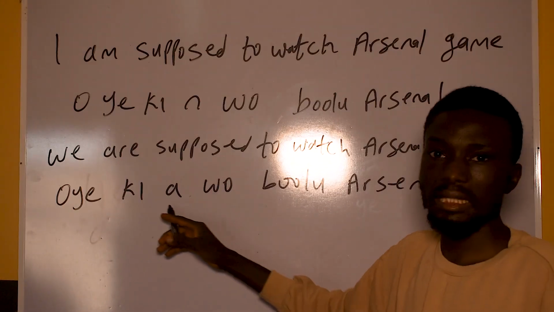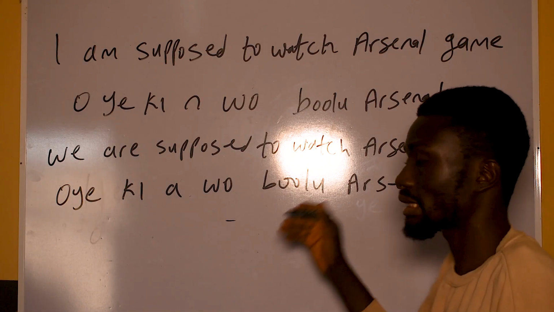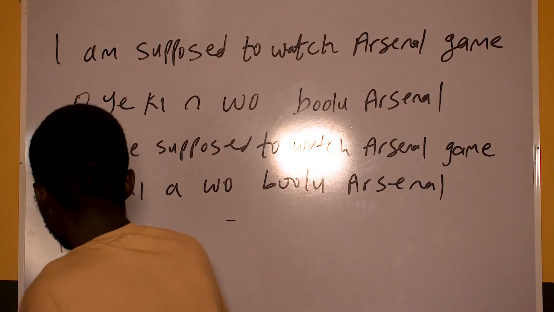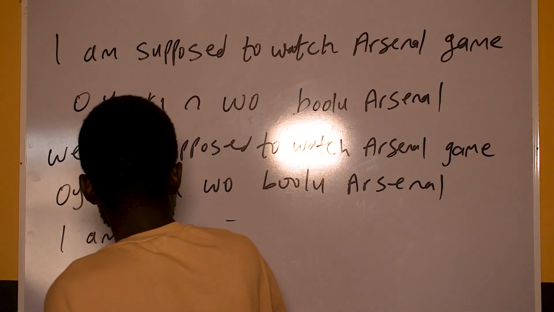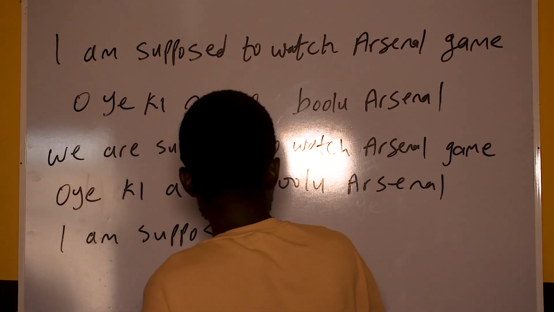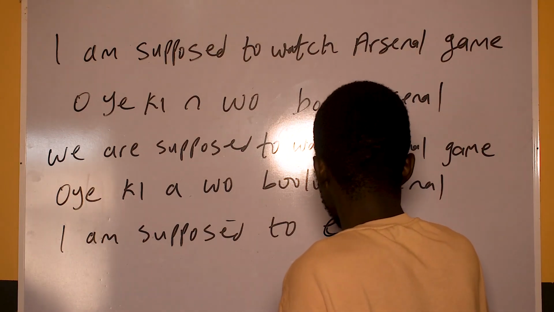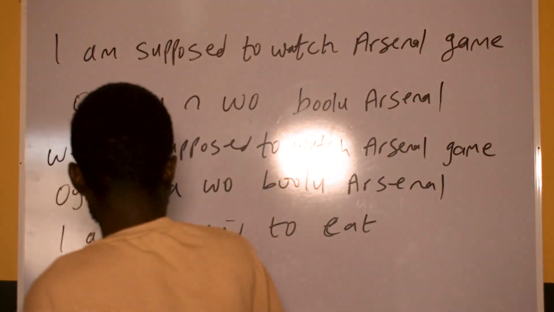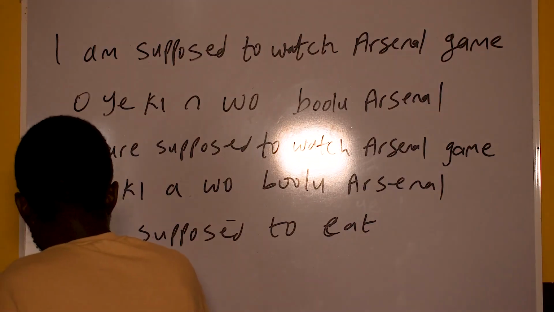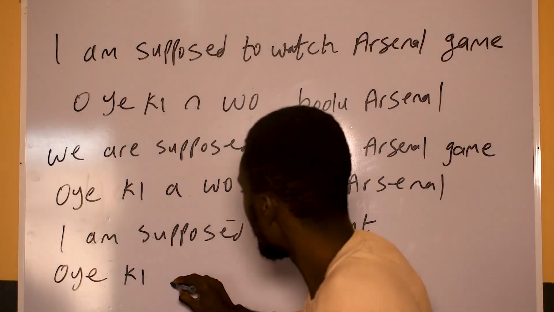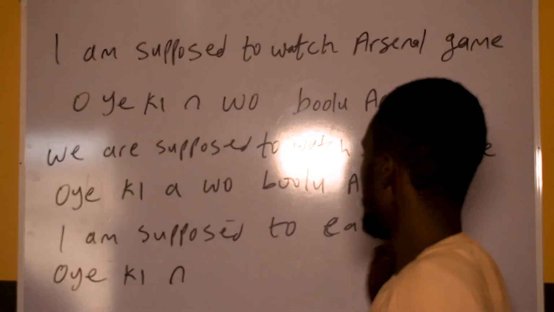So oyeki a wo bọ́ọ̀lù Arsenal. So if it is I'm supposed to eat, this one will be oyeki. Eat is jẹun.